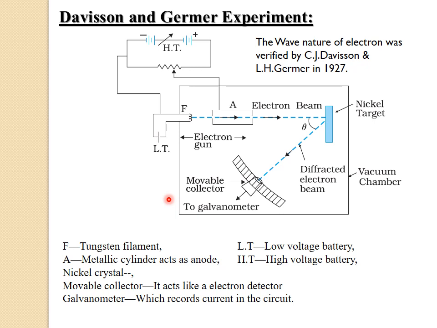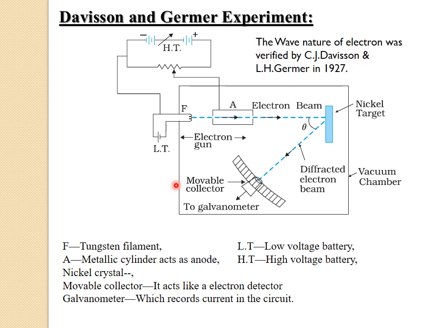We already know that a nickel crystal contains a large number of atoms. These atoms of the nickel crystal scatter the electron beam in all possible directions. So these two scientists observed diffraction phenomena. From that, they concluded that the electron has wave nature. Now let us study the experiment in detail.